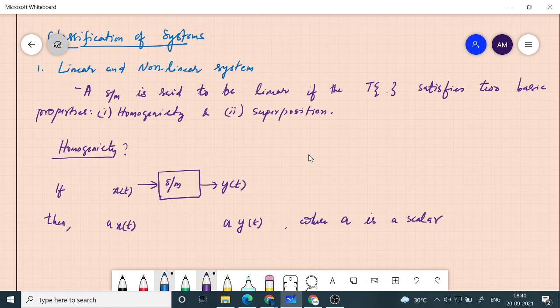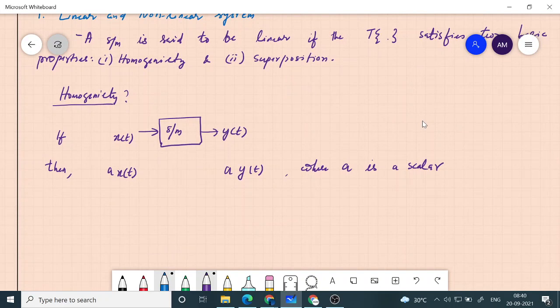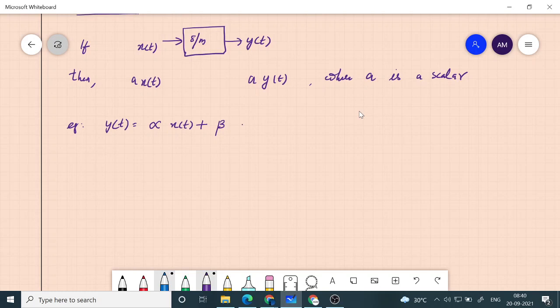If this is satisfied, we say that the system satisfies homogeneity. Let's consider an example where y of t is equal to alpha x of t plus beta. Check whether this system satisfies homogeneity.